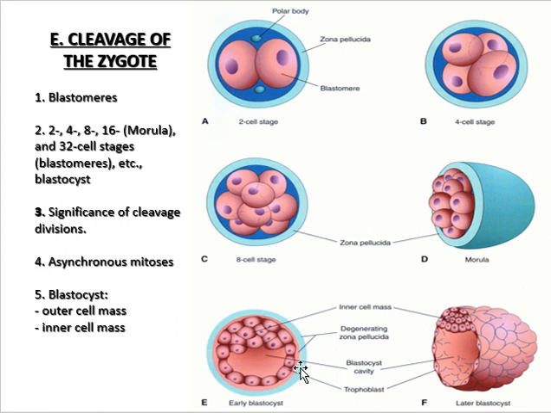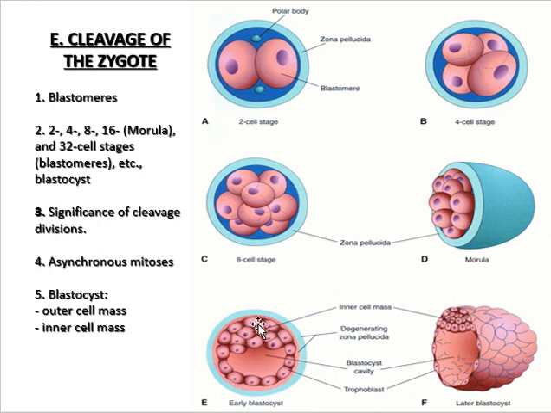But with the disappearance of this zona pellucida, it becomes the later blastocyst, and this is the blastocyst cavity, and this is the accumulation of cells towards one pole of this blastocyst, and this is known as the inner cell mass, and these cells which are present towards the periphery are known as the outer cell mass.